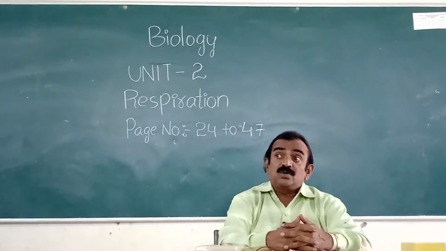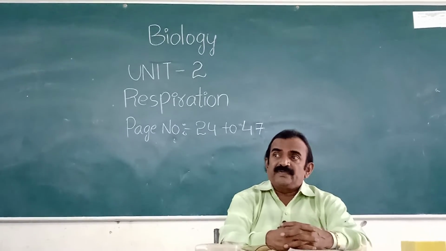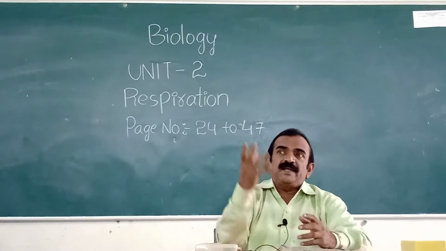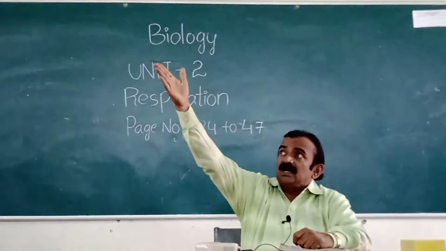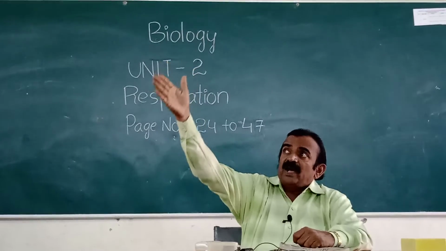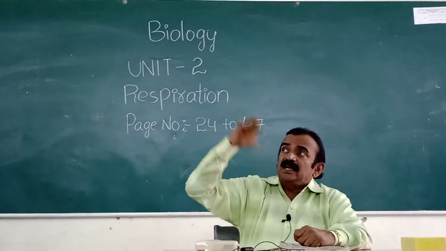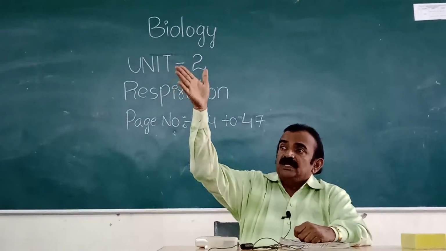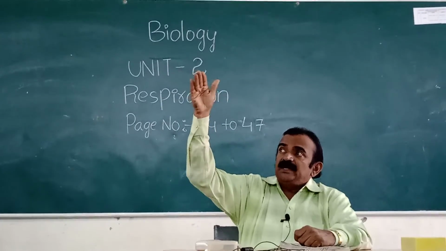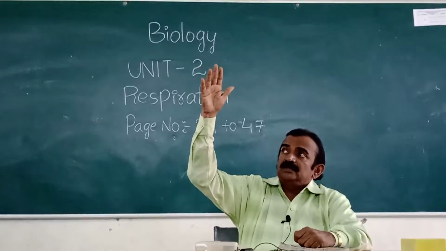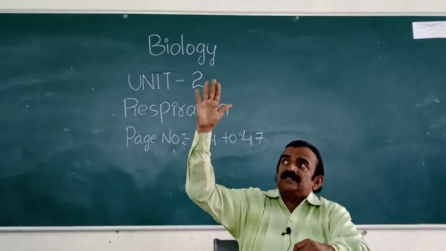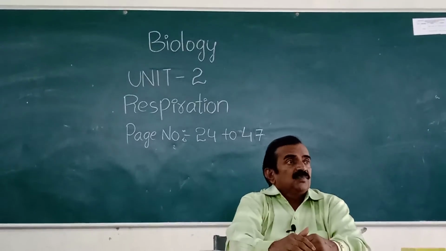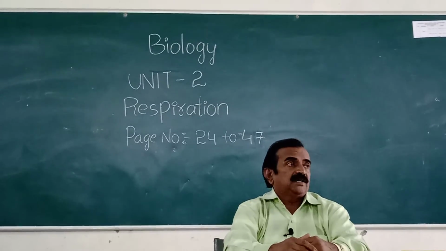That is page 27, pathway of air. On page 28 you see a flow chart: nostril, nasal cavity, pharynx, trachea, bronchus, bronchioles, alveoli, blood, alveoli, bronchioles, bronchus, trachea, larynx, pharynx, nasal cavity, nostrils. So this is also a flow chart.